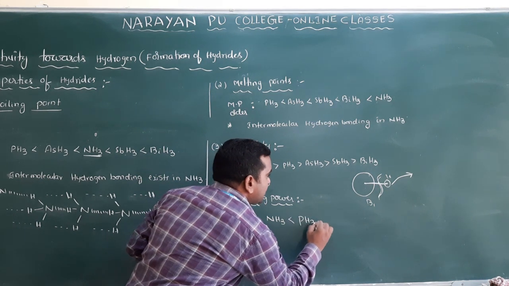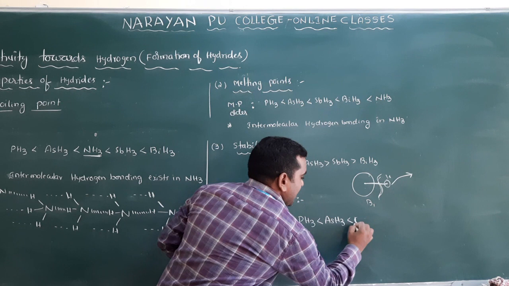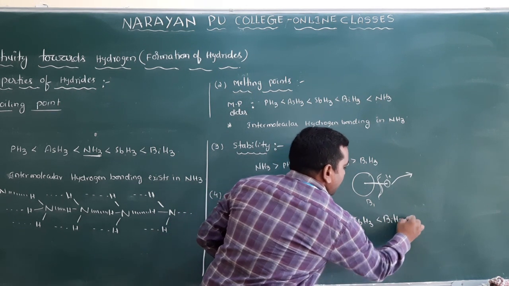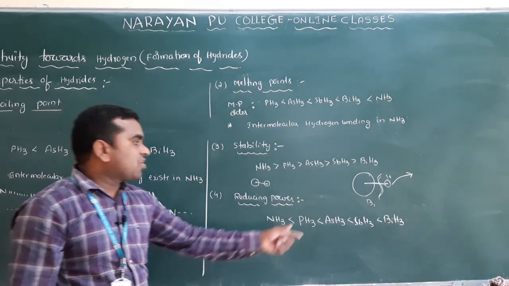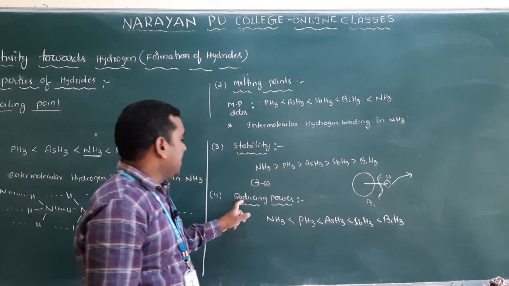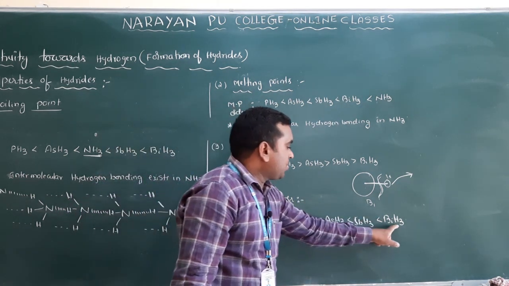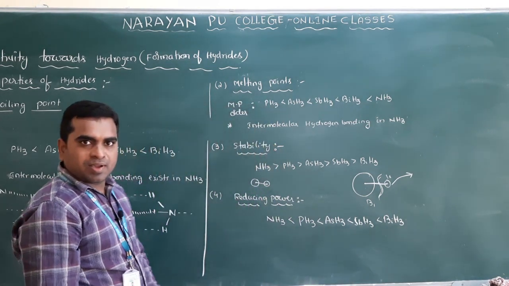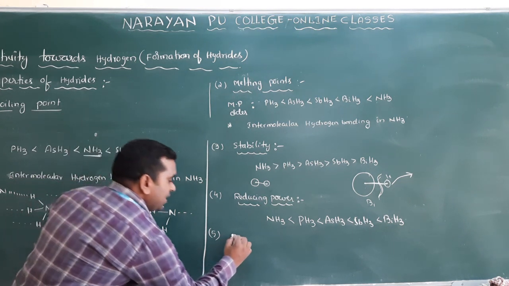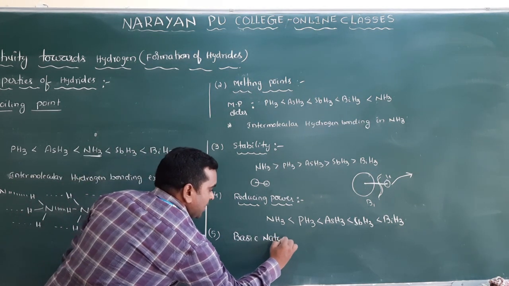So NH3, PH3, AsH3, and the next one is SbH3 and BiH3. BiH3 is a powerful reducing agent, meaning it has the maximum reducing power. Clear? So this is about reducing power. And the next one is basic nature. What is the next one here? Basic nature.